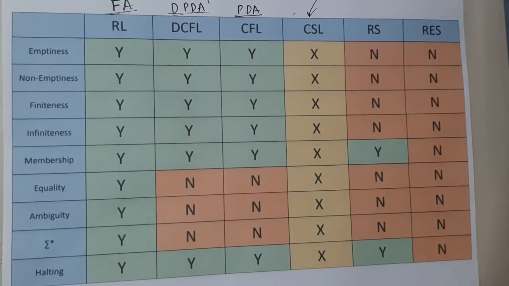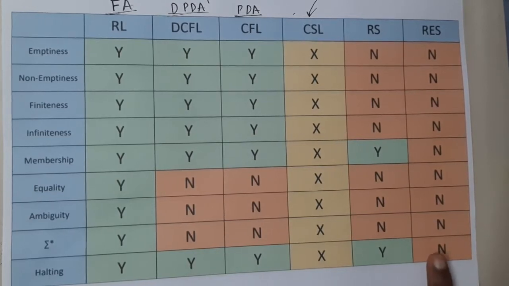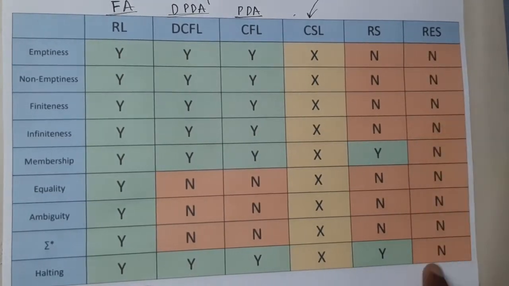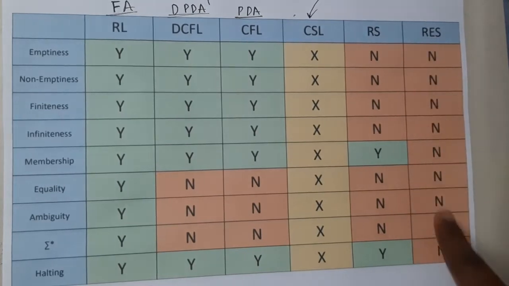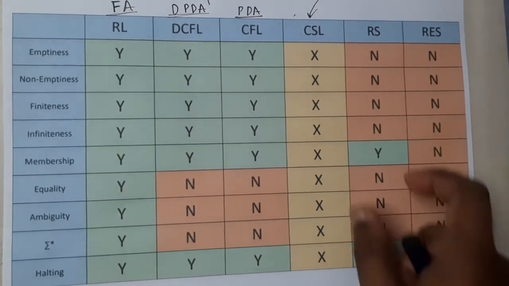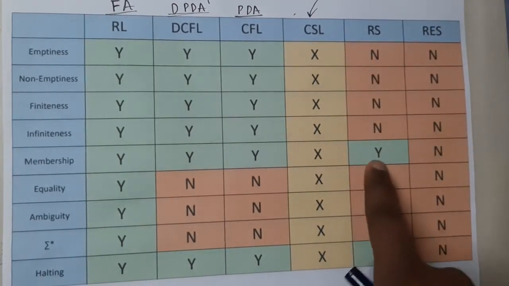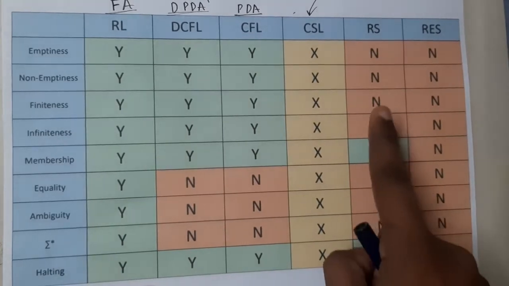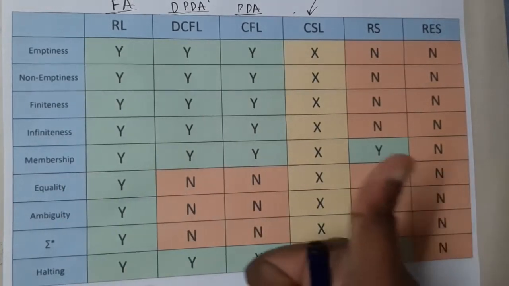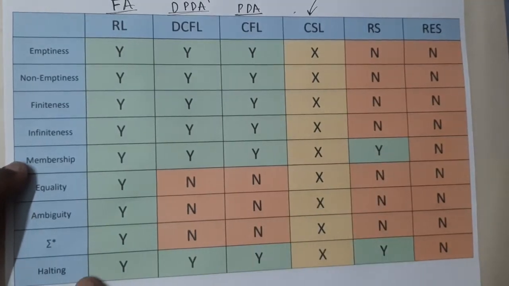So to be clear, recursive enumerable set, if you recall, that is a problem, right? So here we are going to an infinite loop. So if it is going to infinite loop, will it satisfy anything? The answer is no. Hence, nothing is being followed in decision property by recursive enumerable. When it comes to recursive set, it will follow membership as well as halting, because in recursive set you are getting the output, right? So you can say that this string is accepted, so that is the reason why membership will be there, and it is going to halt at some point, so you are going to have halting also, right?